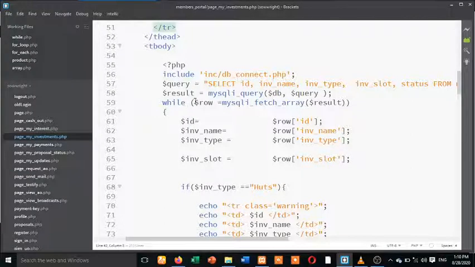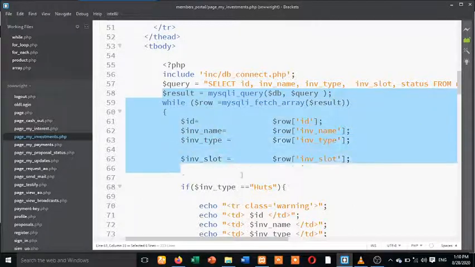You can see this query, select ID from this one, which we've done. The result that is coming out, I've turned it into an array here. So everything that is working from here to this place is an array.